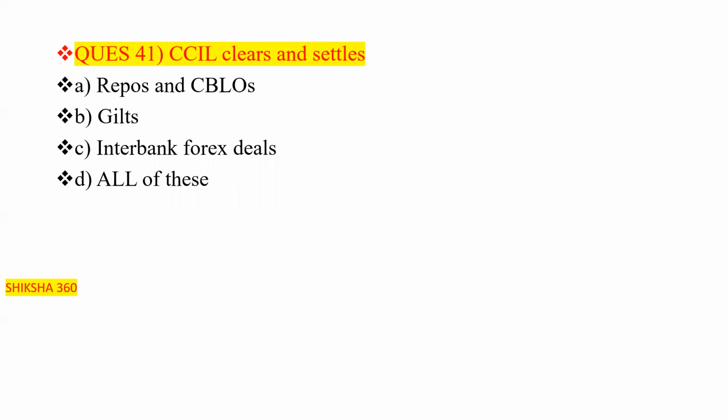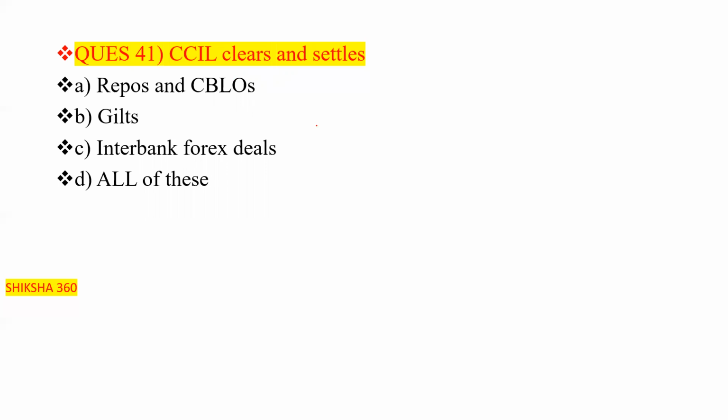First question is question number 41. CCIL clears and settles: first one is the repos and CBLOs, second one is the gilts, third one is the interbank forex deals. Option number D is all of these.